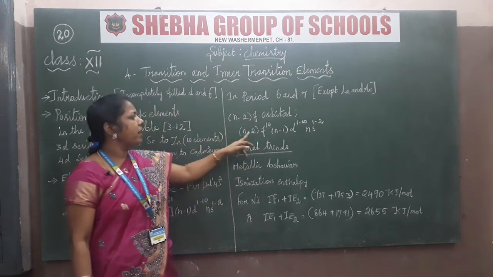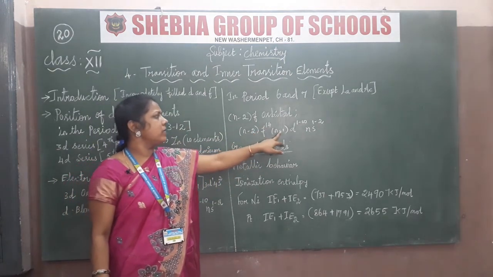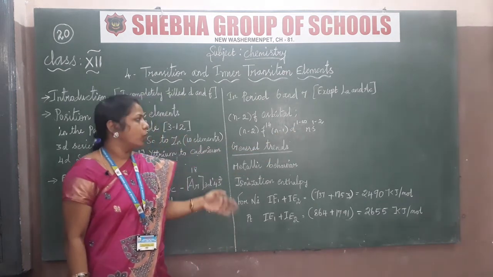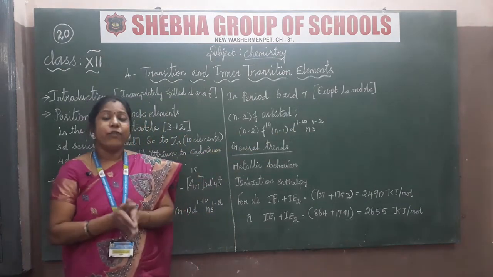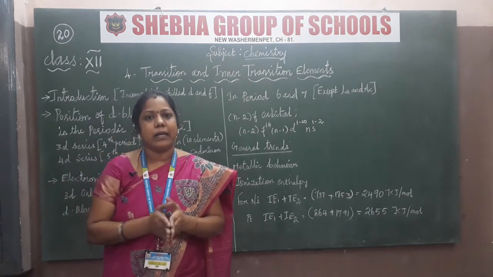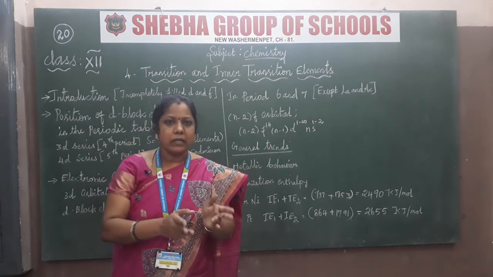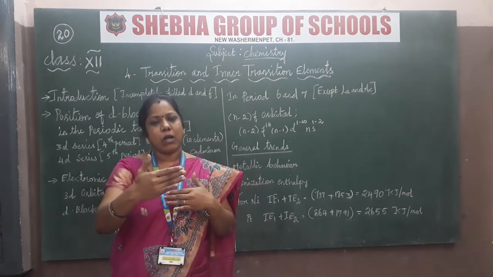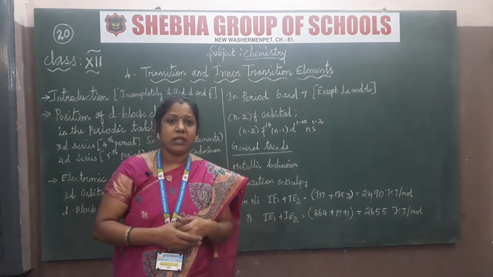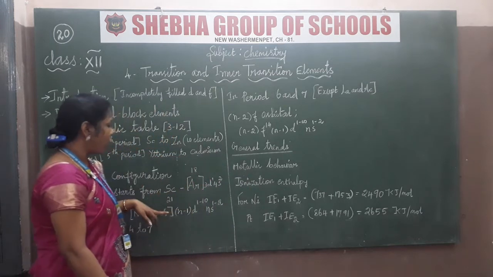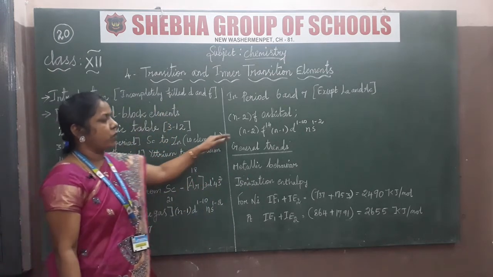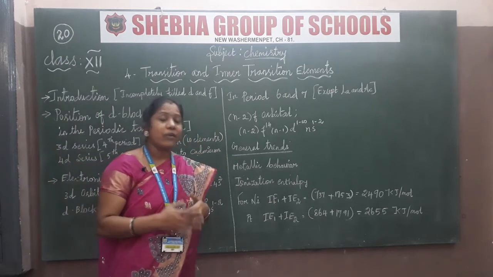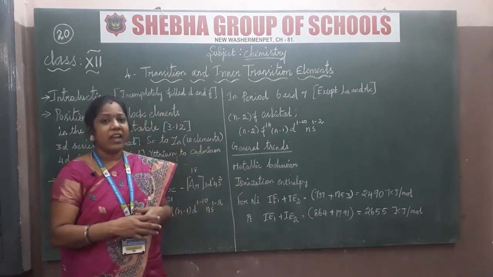Okay, n-2 f14, n-1 d 1 to 10 and ns 1 to 2. So this is for the F orbitals, considering the D orbitals. F orbitals are also included along with the D orbitals. So you should also know the difference between D orbitals and F orbitals. Right? This is for D orbitals and this is for F orbitals. That's it. Now let's move on to the general trends for the metallic behavior.